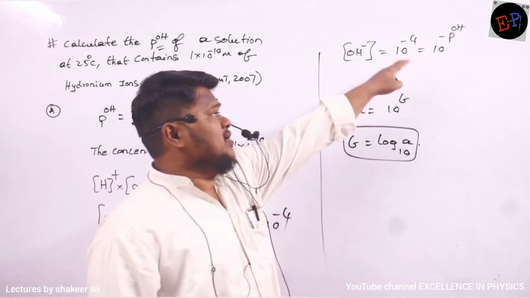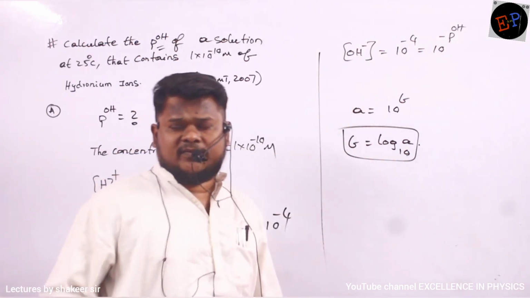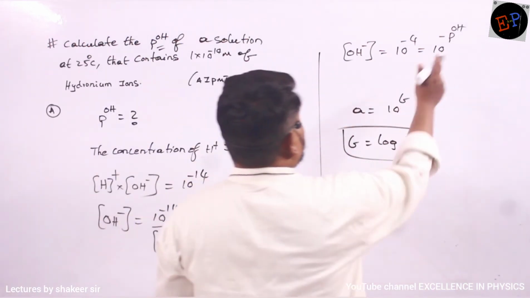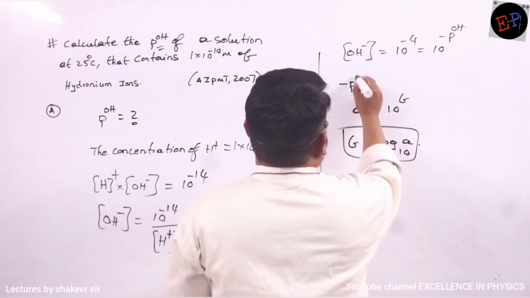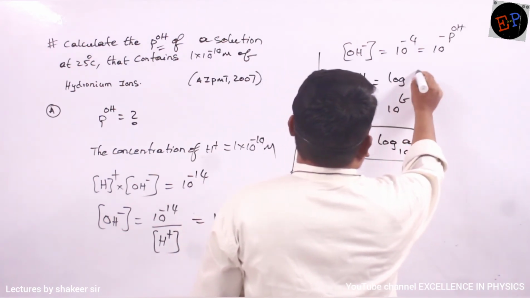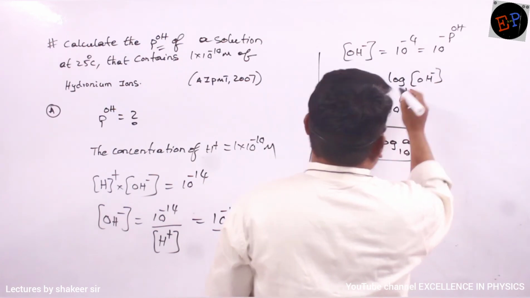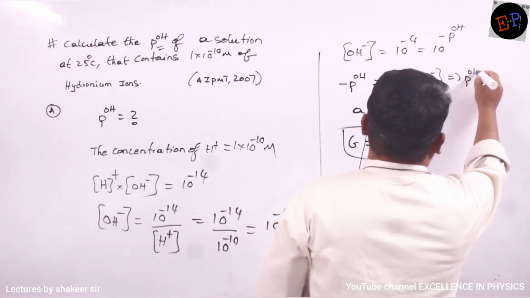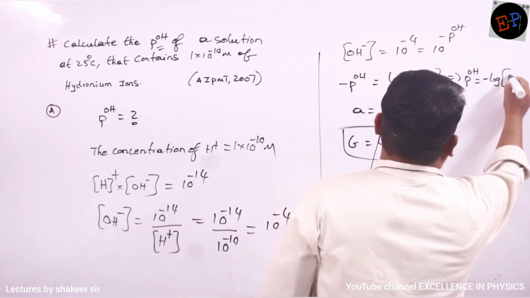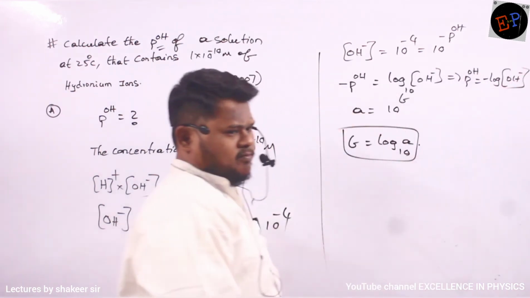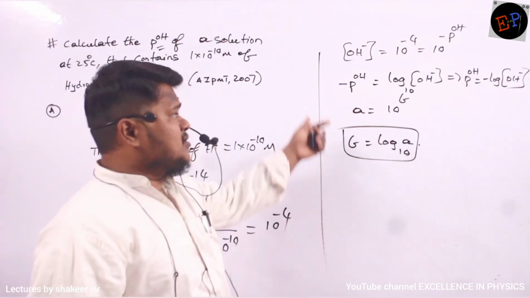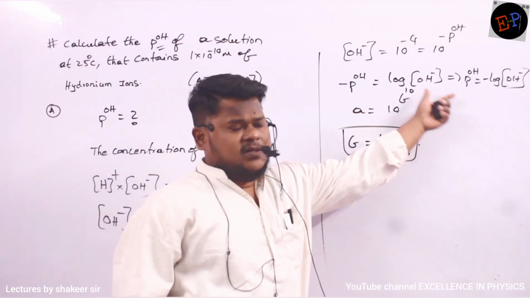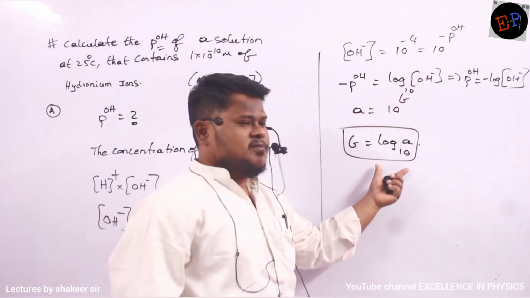So the OH minus ion concentration is 10 power of minus pOH. If you convert this into logarithms, how can I write? I can write minus pOH is equal to log of OH minus ion concentration to the base 10. And if this minus goes to the other side, I can write pOH is equal to negative logarithm of OH minus concentration. This is how we write. Are you able to understand? So actually from this relation only, this relation was derived, by just writing this equation in terms of logarithm.